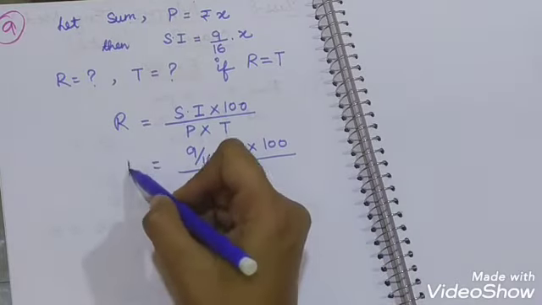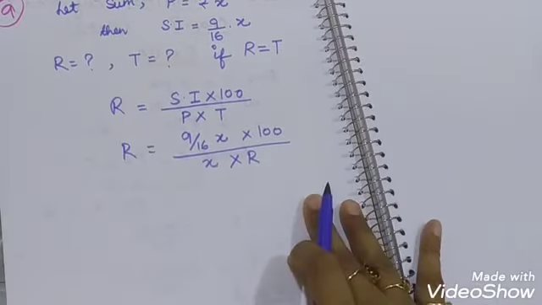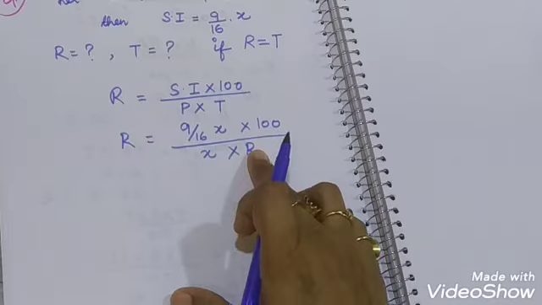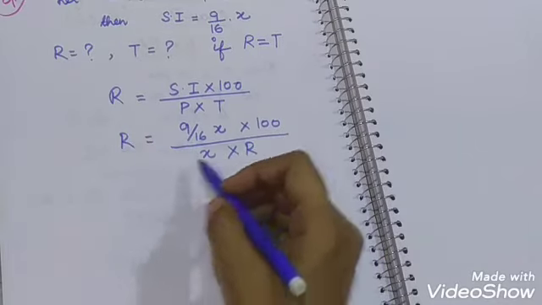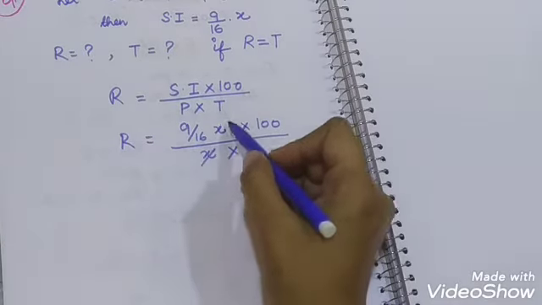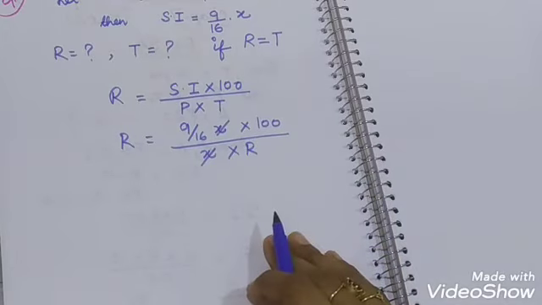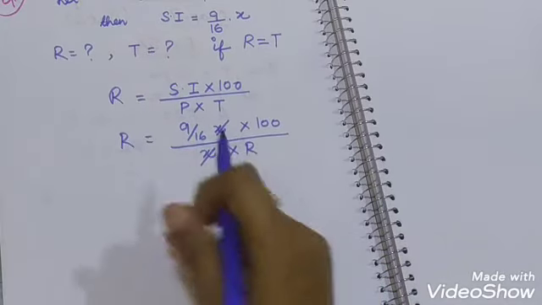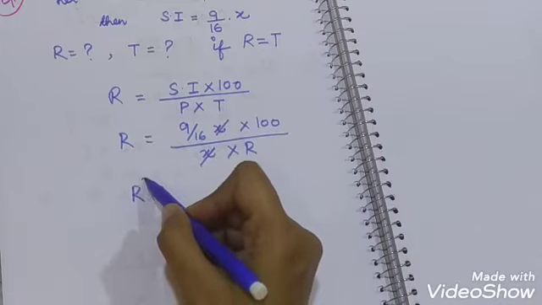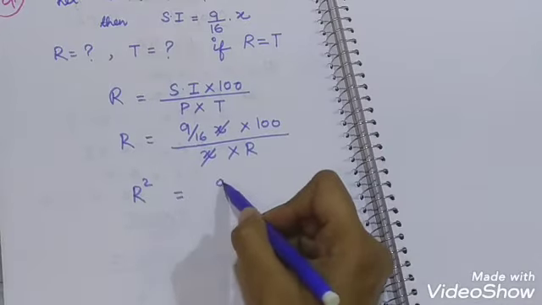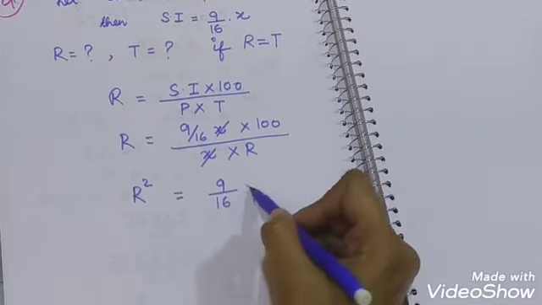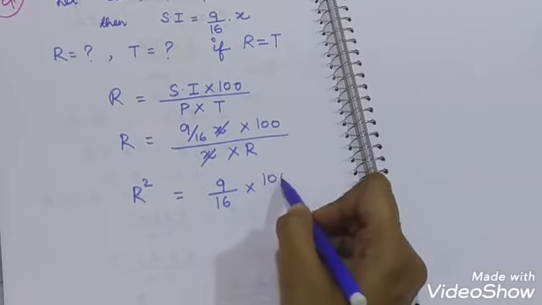Okay, so R comes 2 times. And when these are multiplied, first we will cancel X. X and X will cancel each other. This R multiplied by this R becomes R square is equal to 9 upon 16 into 100.